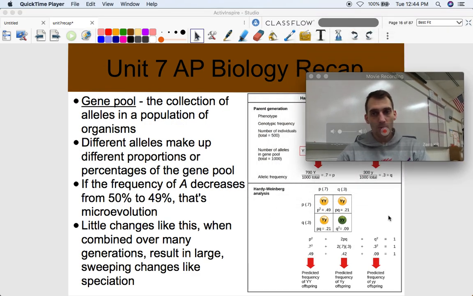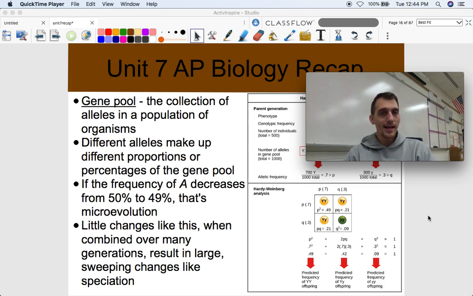So in order to get how this works, we need to know what the gene pool is, and that's a collection of alleles in a population of organisms. Different alleles make up different proportions or percentages of the gene pool, just like I demonstrated just now. And if the frequency of a dominant allele or a recessive allele or any kind of allele decreases from 50 to 49, if it goes from 70 to 10, if it goes from 64 to 51, that counts. That's evolution. That's microevolution. Micro means small. Small incremental changes in allele frequencies. That's what causes evolution. That's how change occurs over time.